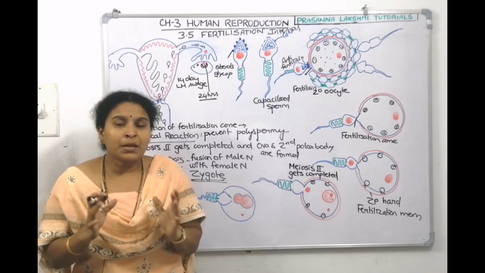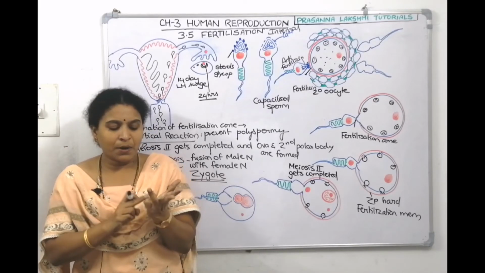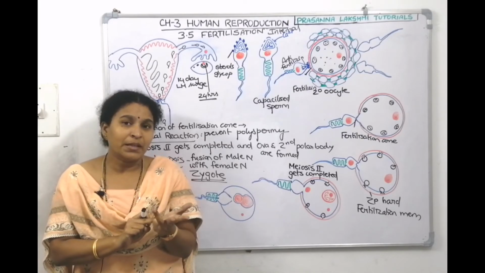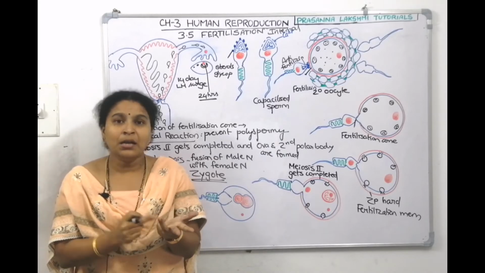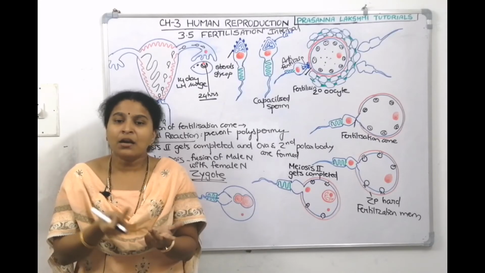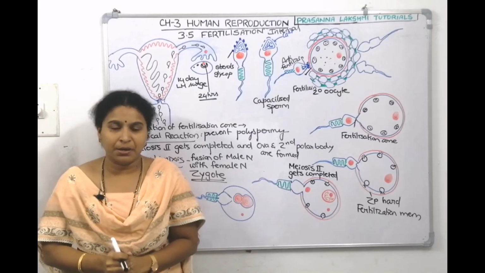After insemination, how long will the sperm be alive in the female reproductive system? 24 to 48 hours. After ovulation, when the egg comes into the fallopian tube, how long will it be viable? 24 hours. For capacitation, how long will it take? 5 to 6 hours. All these values you have to remember, right?